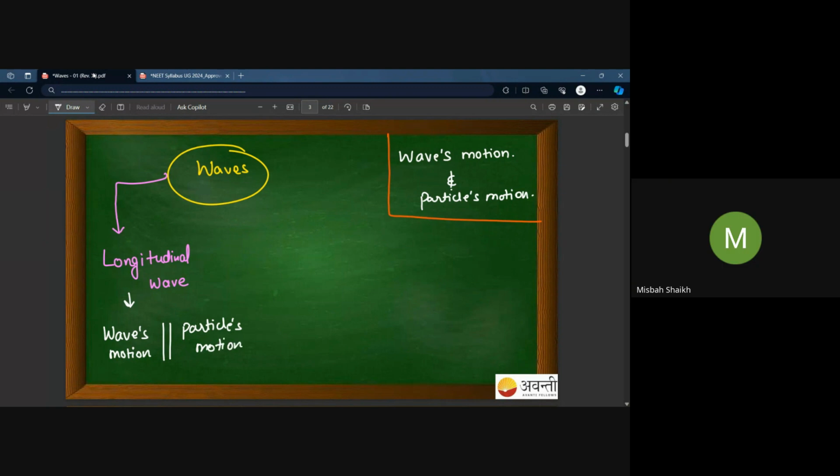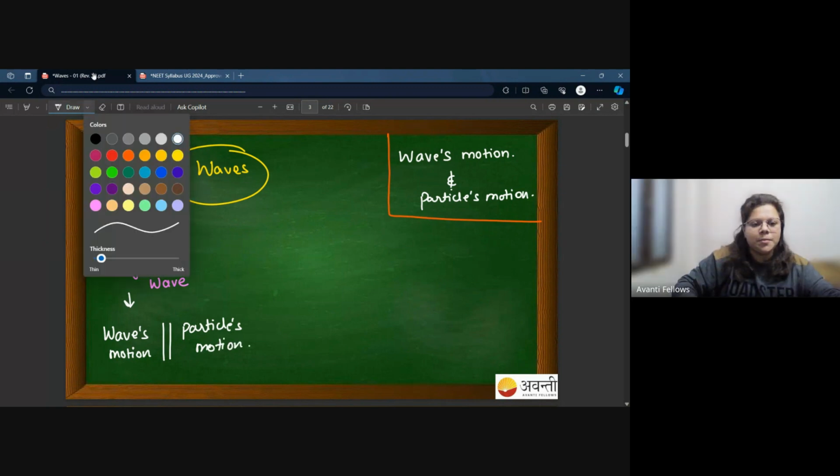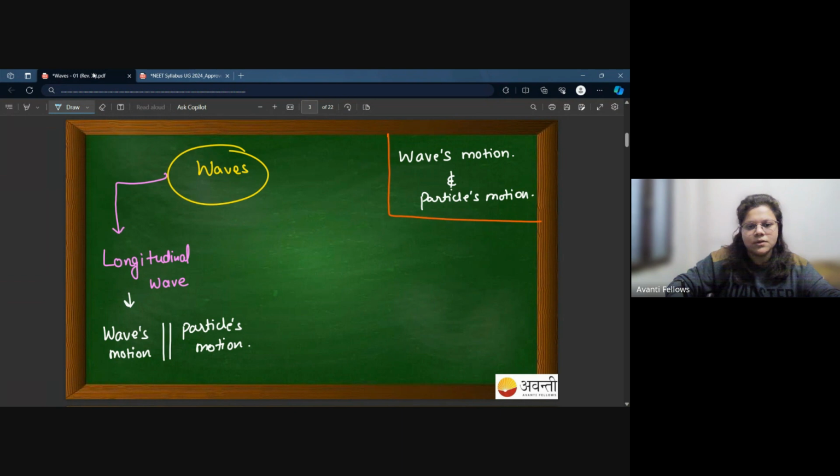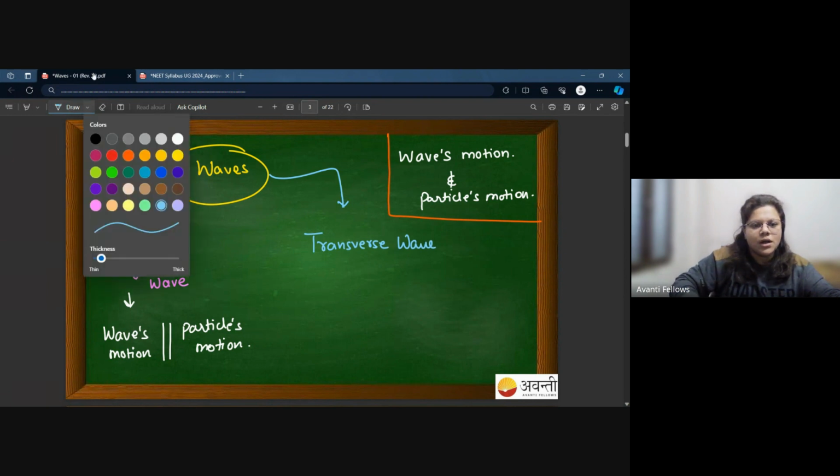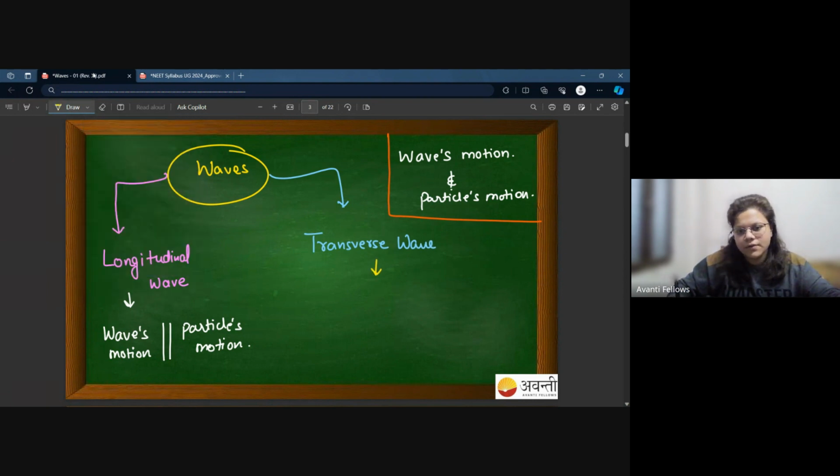Yes, ma'am. Okay. The other type of wave that we have is the transverse wave. Okay? And in a transverse wave, the wave motion is perpendicular to the particles' motion.